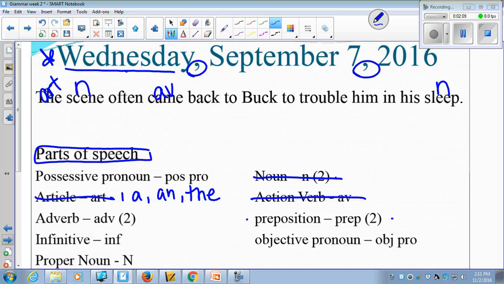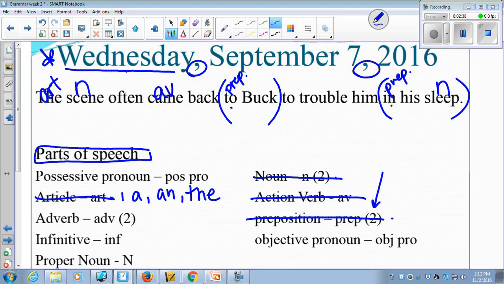Prepositional phrases may be a bit of a challenge at this point, especially if you've not seen this type of grammar before, or the DGPs, but the prepositions start popping out at me, and I can see these phrases: in his sleep and to Buck. To is a preposition, and in is a preposition. So these are prepositional phrases, and prepositional phrases start with prepositions. So there you have your 2 prepositions.